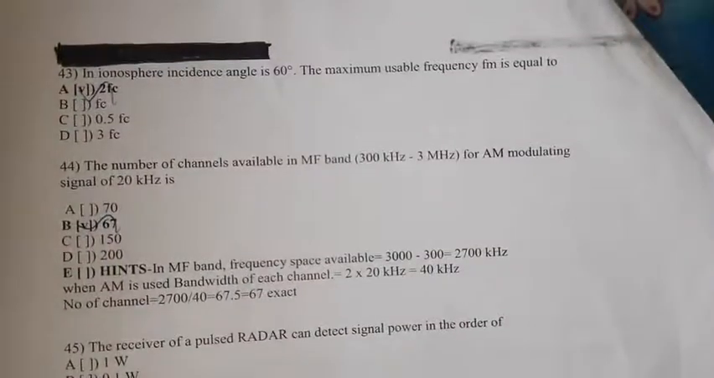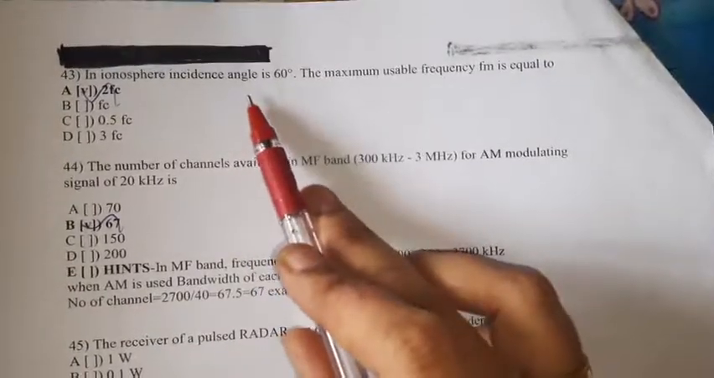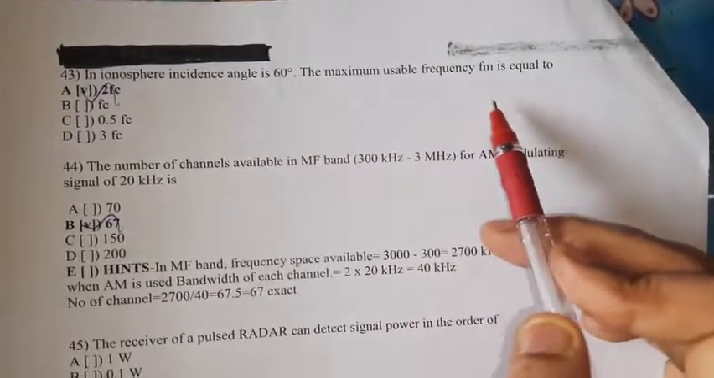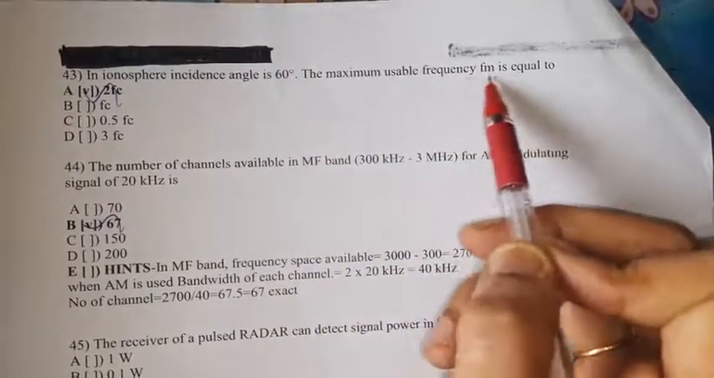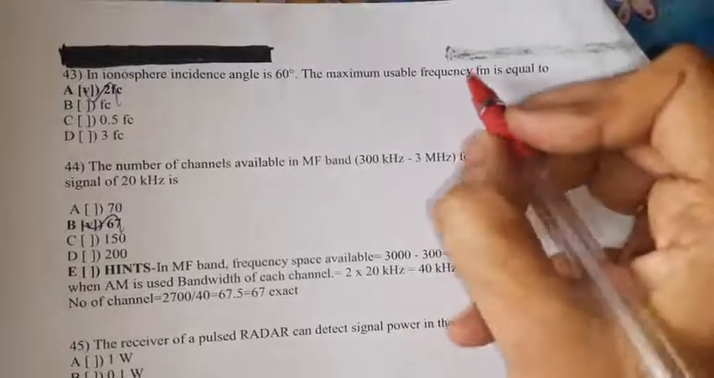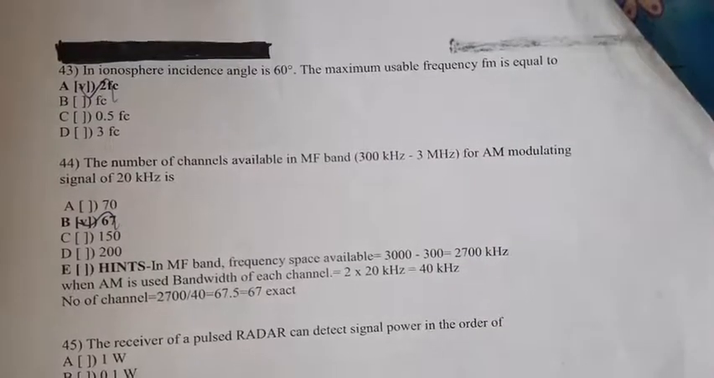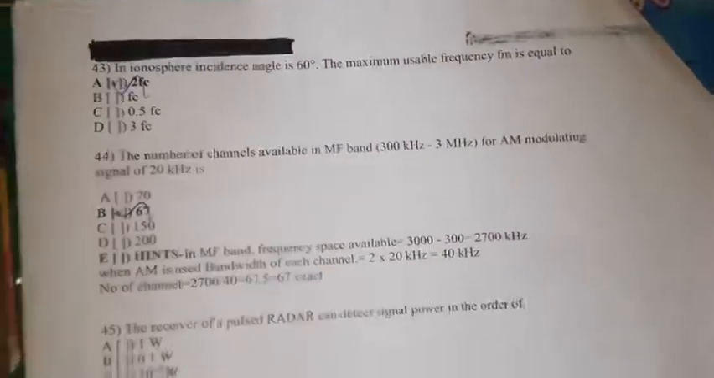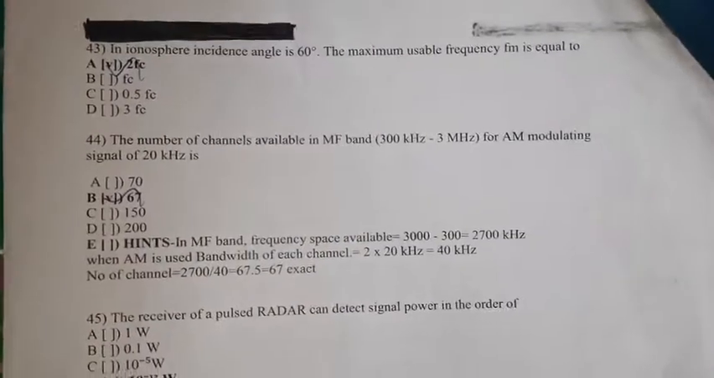Then question number 43. The ionosphere including incidence angle is 60 degree. The maximum usable frequency is equal to 2FC. So, 2FC is the right option for this problem. Option A, 2FC is the right option.